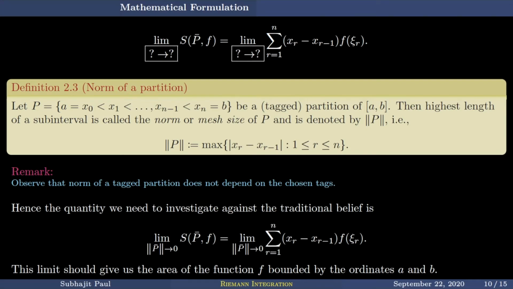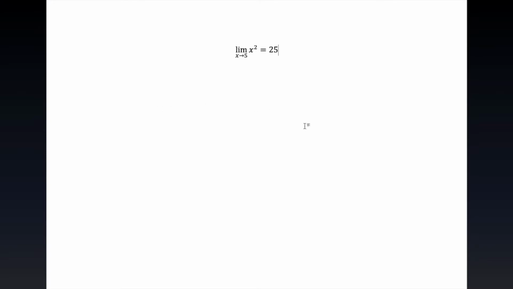We need to understand one thing, that we need to reinterpret this limit, the norm of P bar tending to 0, because this one, limit as x tends to 5 of x square is equal to 25, means that as x is tending to 5, x square is tending to 25.